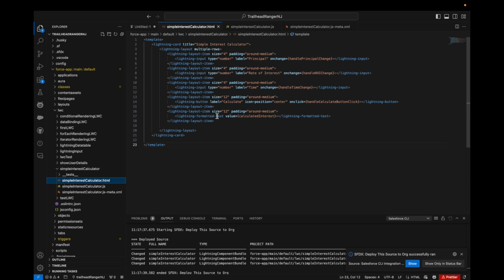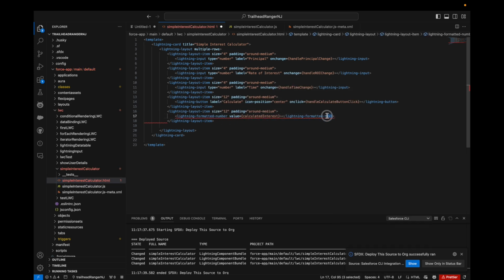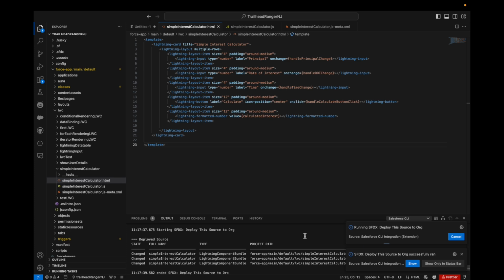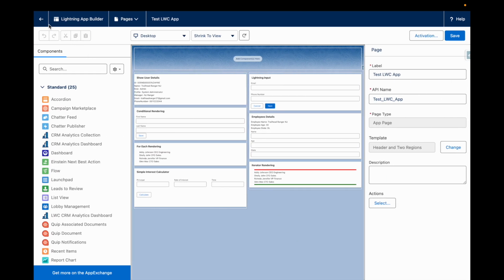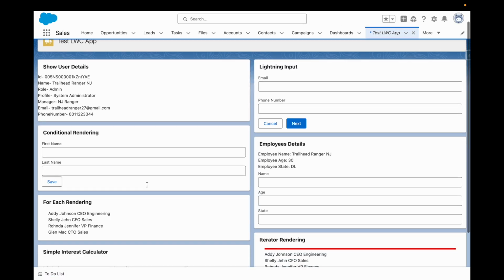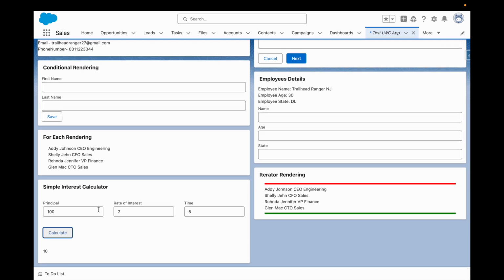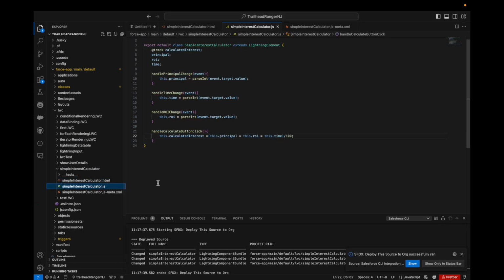Okay, let's make one more final change. Instead of text, let's have it as the formatted number, because we are getting the output as a number. Again we'll deploy this and we'll move back to here and we'll calculate this. So we have the output. So there are some challenges we face while working on this. This might be the shortcomings of this LWC feature.